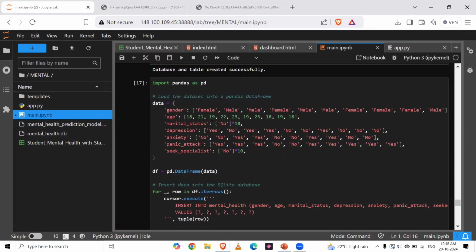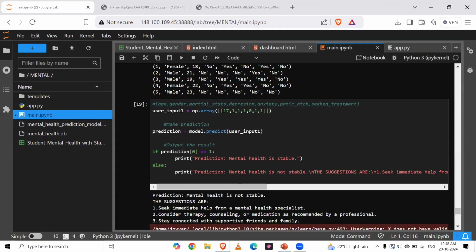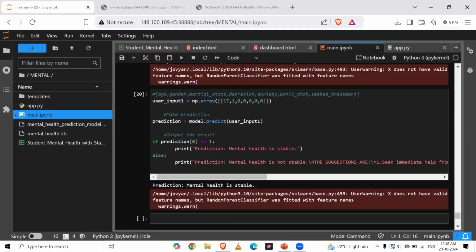Then we create a little bit of data to use. This is the created data. Next we use a test case scenario of what will happen when we take inputs from the users. Ones represent yes and zeros represent no. In the first example, the output we get is unstable, and we suggest to the user what remedies he has to take. The second example is of a stable user, who obviously doesn't have to do anything.